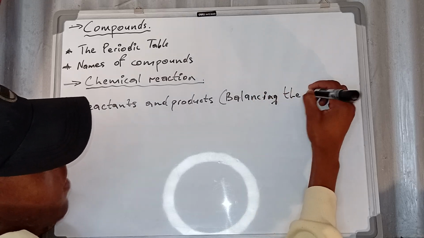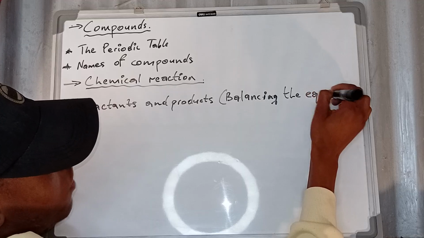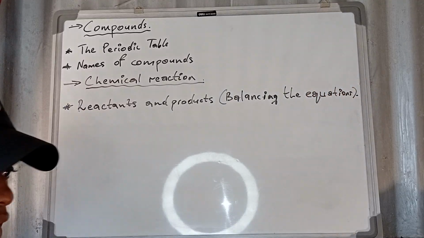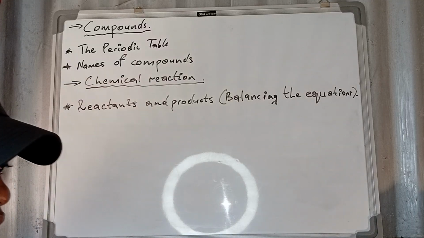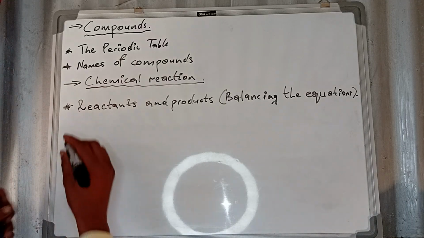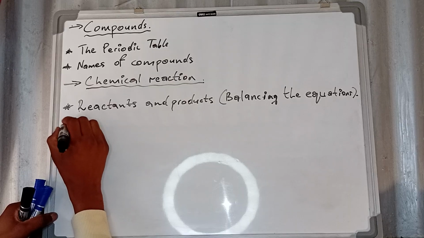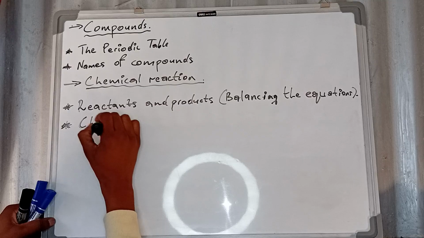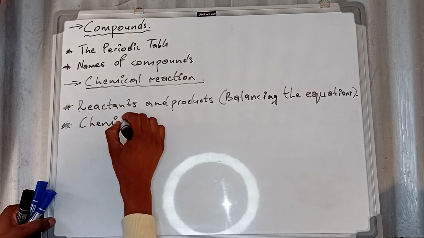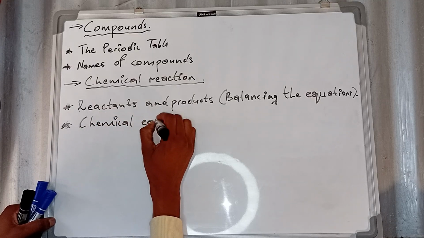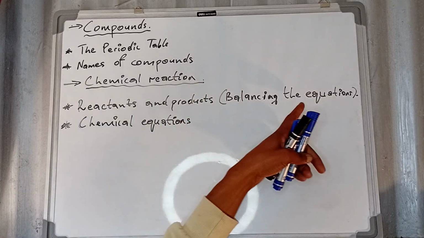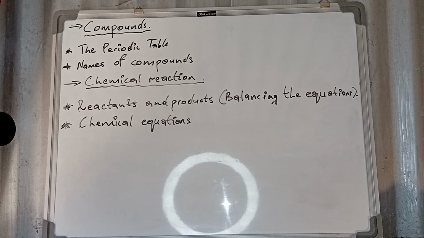The other thing will be chemical equations, which is also balancing the equation. I hope you are fine.